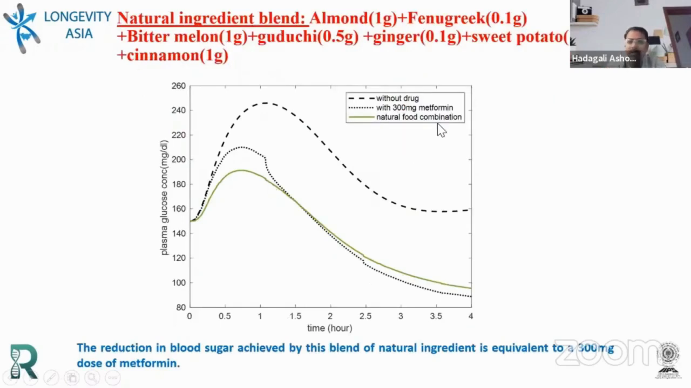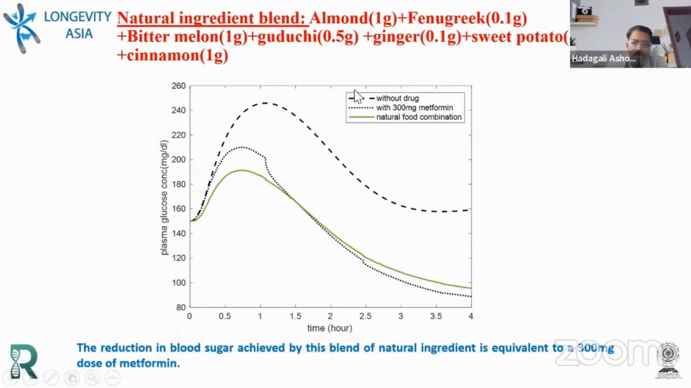And can we replace the metformin? We have gone to the extent of studying the replacement. Instead of add-on therapy, can we have a certain blend which can replace the usage of 300 mg of metformin? Yes, this blend has given an equivalent reduction of glucose for 300 mg of metformin.